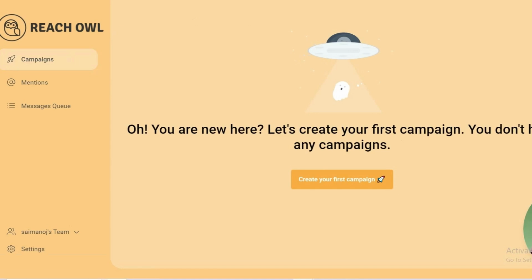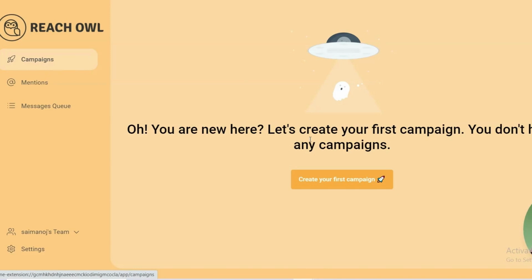There are different options like campaigns, mentions, message queue, team option and settings option. Later we can discuss all these things. Initially, the main important things are the campaigns and mentions tools. It is also a social monitoring tool. Reach All is not only Facebook automation; it is also a monitoring tool, a social listening tool. I will explain.